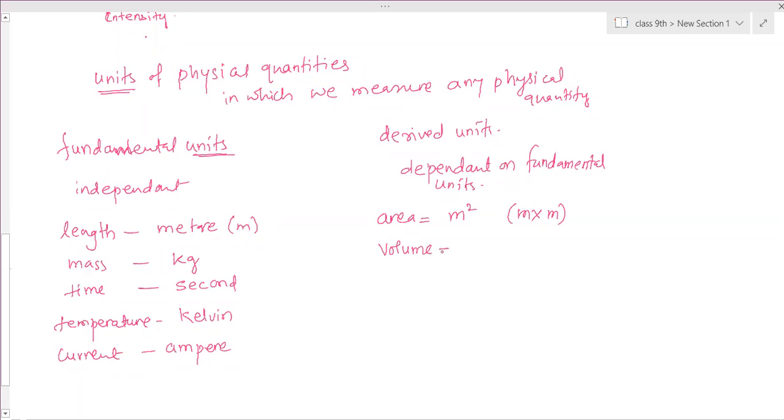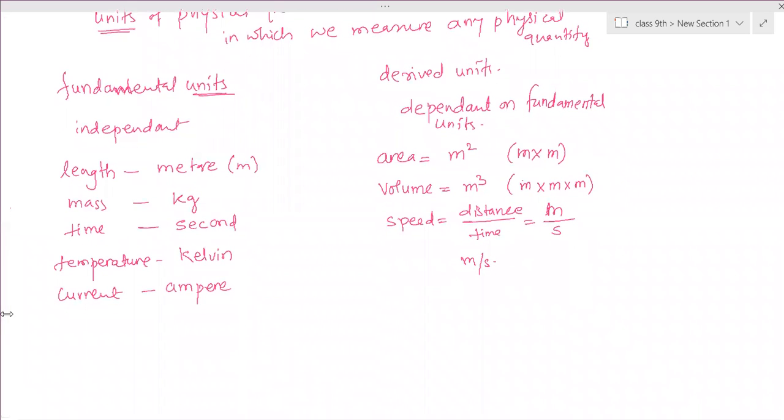Volume is meter cube. Why? Because it is length into breadth into height. Length is measured in meter, breadth is also measured in meter, and the height is also measured in meter. So meter into meter into meter is meter cube. Clear? Then speed. Speed is equal to distance by time. So the distance unit is meter and time is second. So the unit of speed is meter per second, which is dependent on the distance and time units. Therefore speed is also a derived unit. Okay.